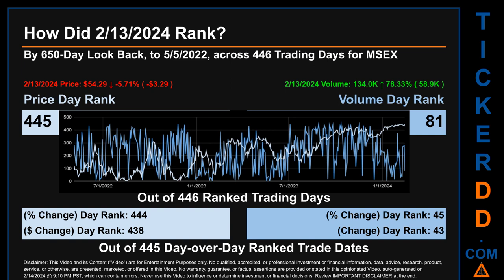The price's day-over-day percentage change, dropping -5.71% on February 13, 2024, had a day rank of 444 while its dollar difference of -$3.29 had a rank of 438 when compared day over day across 445 trading days. Volume's percentage change and difference were ranked respectively at 45 and 43.